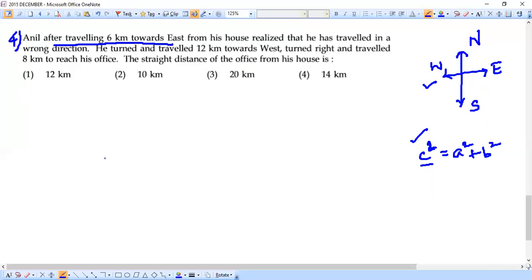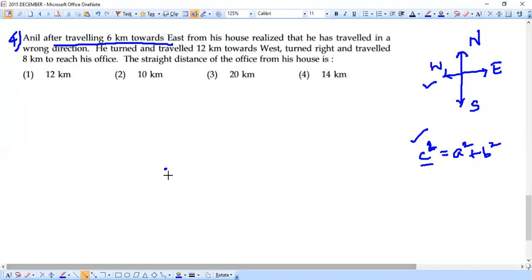Okay, let's start. So let's say Anil is starting from a point somewhere here. I'm choosing the middle of the screen so that I will have all possibilities to move in all possible directions. Anil, after traveling 6 kilometers towards east. Towards east means the right hand side, this is our reference. Anil is traveling 6 kilometers east.